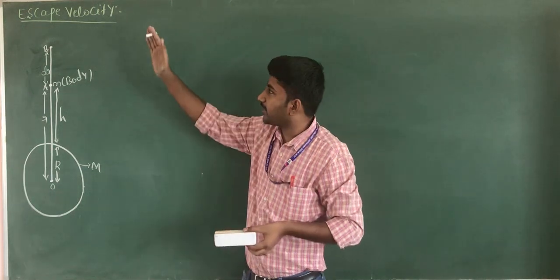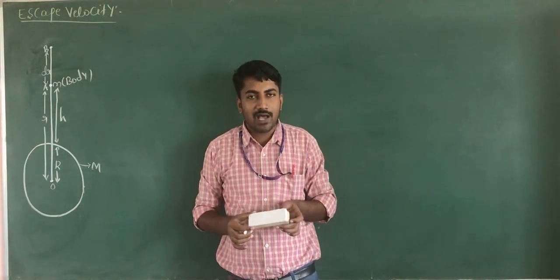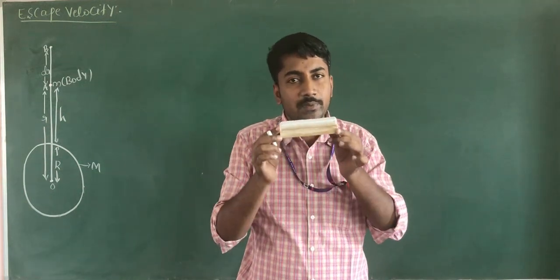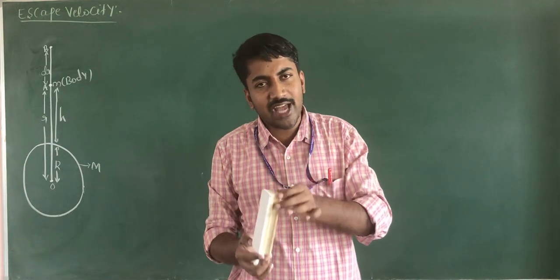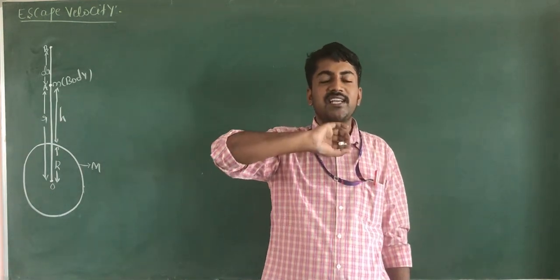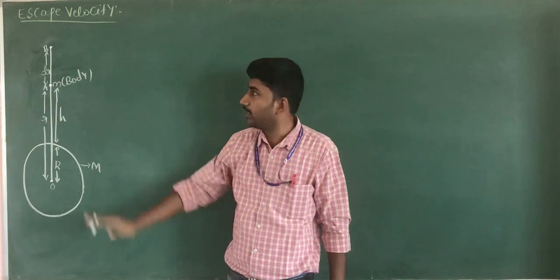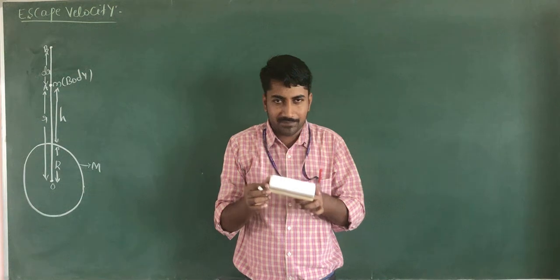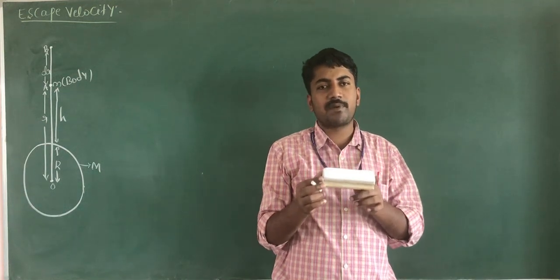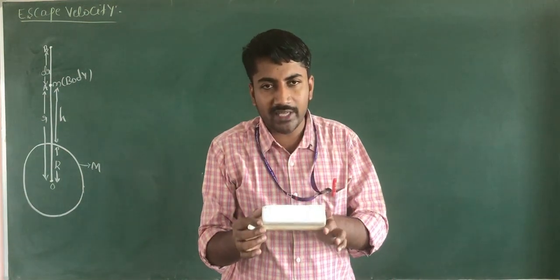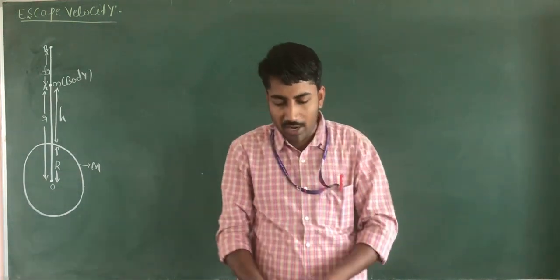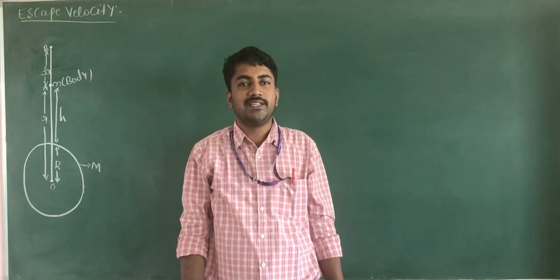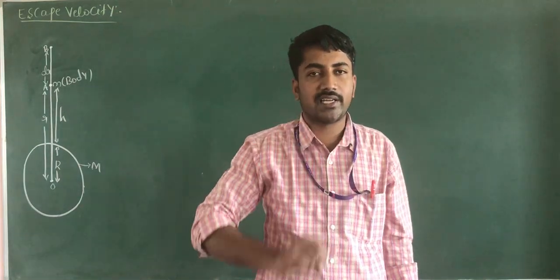Then it is called escape velocity. The velocity with which the body is projected such that it just may escape from the gravitational pull of the earth, then it is called escape velocity, or it is the minimum speed of the body. Escape speed or escape velocity is defined as the minimum speed of the body thrown upwards, such that it just may escape from the gravitational pull of the earth.